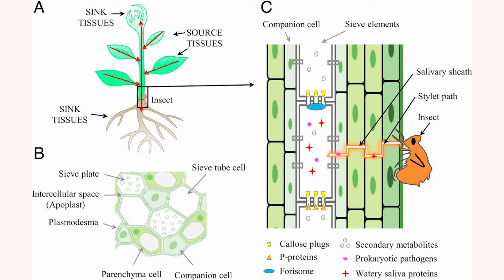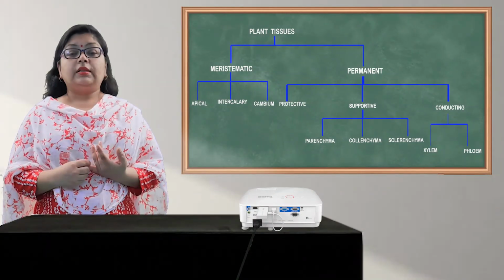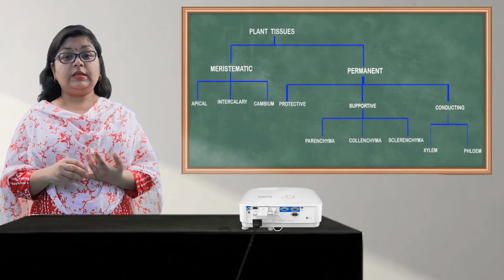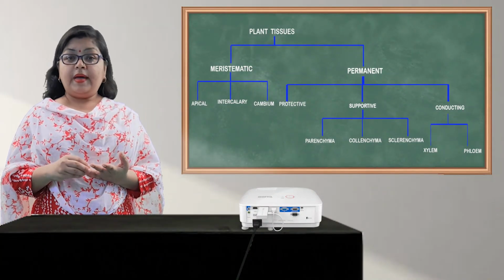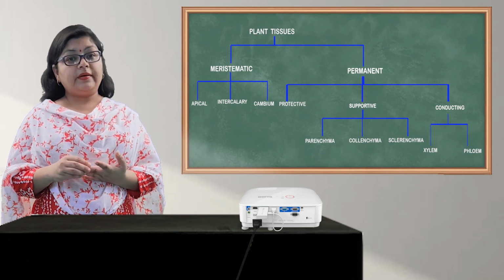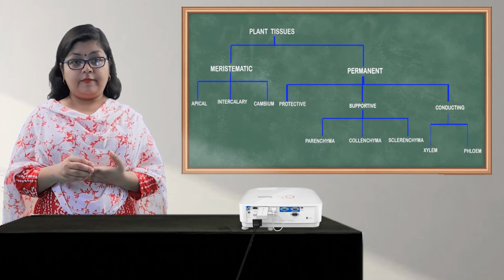Then the last type of cells are the phloem fibers. These are sclerenchymatous tissue found associated with phloem. They mainly provide support. So the phloem tissue consists of sieve tubes, companion cells, phloem parenchyma and phloem fibers.